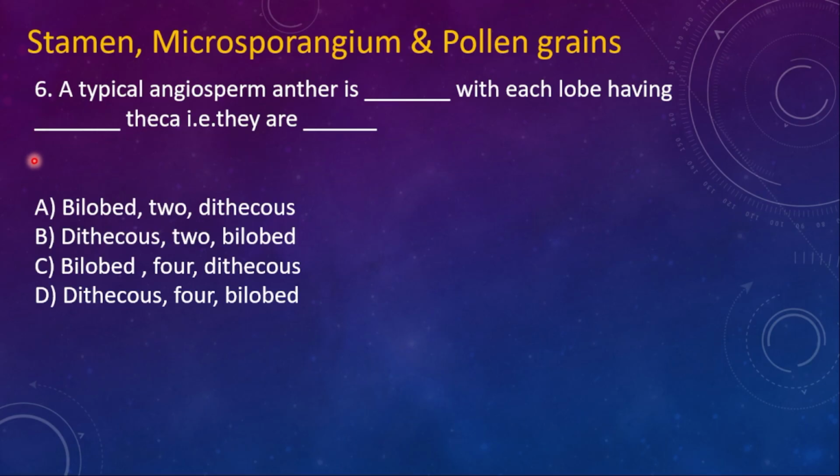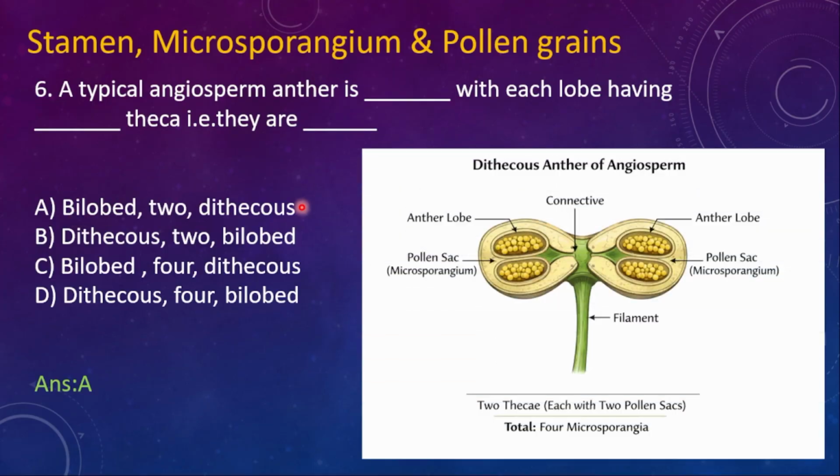Okay, so here the first option, bilobed 2 and then dithecous, B. dithecous 2 lobed, C. bilobed 4 and dithecous, D. dithecous 4 and bilobed. Here option A, bilobed 2 and then dithecous. What does it mean? Anther of angiosperm has two lobes. This is one lobe and this one is another lobe, each with two pollen sacs. Okay, how many sacs are there? Two pollen sacs, or else you can also call them microsporangium. That's what it is called, dithecous.